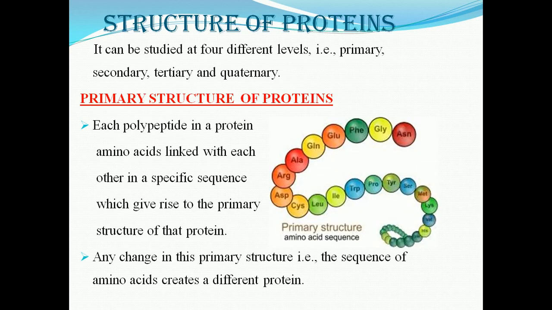Next is the structure of protein. It can be studied at four different levels, that is primary, secondary, tertiary and quaternary structure. First is the primary structure of protein. A protein may have one or more polypeptide chains, and each polypeptide chain has amino acids linked with each other in a specific sequence. This specific sequence of amino acids is said to be the primary structure of protein.